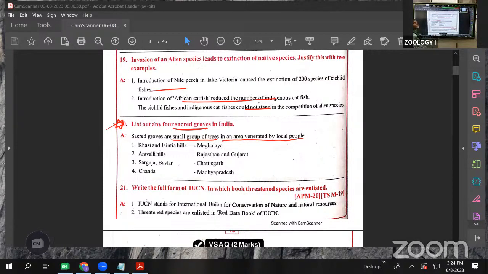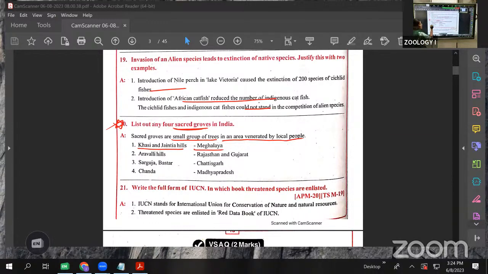Here it means the religious people are growing that one. The more important sacred groves are the Kasi and Jayantiya hills. Where are they located? In Meghalaya. Which ones? The Kasi and Jayantiya hills.